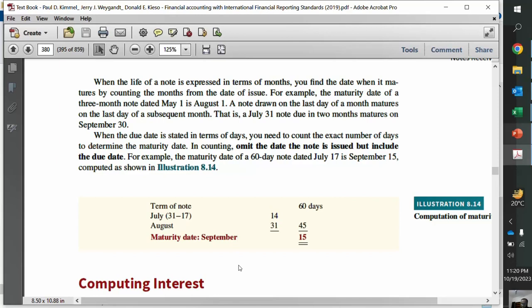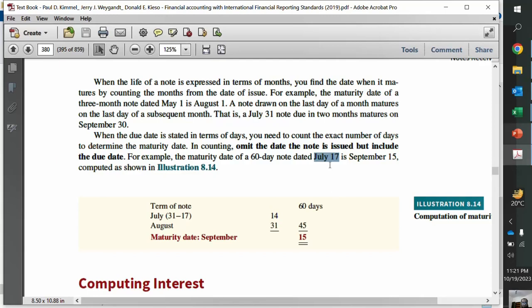So keep in mind, there is one date on which we take the cash from the bank and there is one day on which we repay the cash to the bank, right? So the first day is counted in the credit period, the last day is not counted in the credit period. So when it is a 60-day note, and the transaction took place on July 17, July 17th is counted in the 60 days. But on the day we are repaying the note, it is not counted.